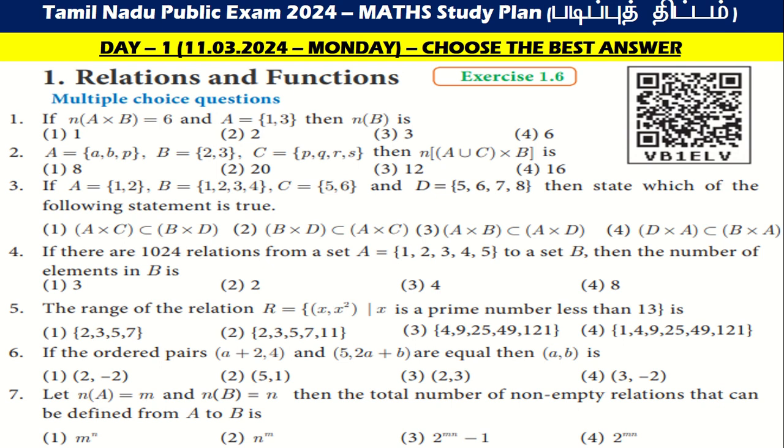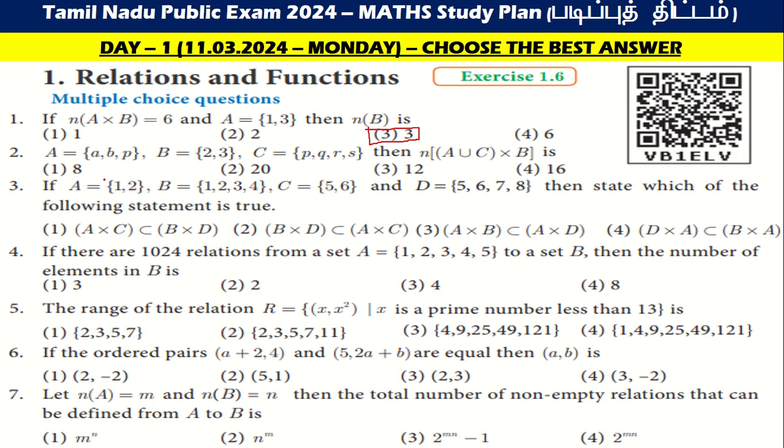Chapter 1, Relations and Functions, the multiple choice questions, we are going to see now. The first question: if n of A cross B is equal to 3 and A is equal to {1, 3}, which means n of B is either 1 or 2 or 3 or 4. The first one, there are 3 values in total, so the answer is 3.